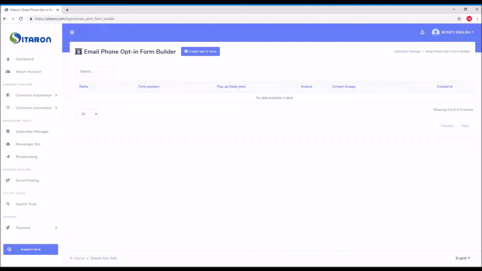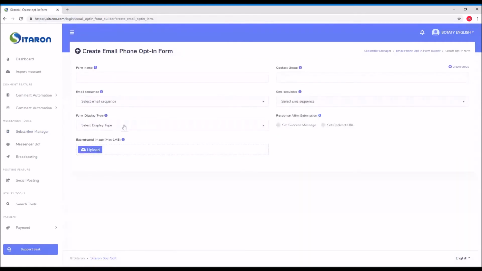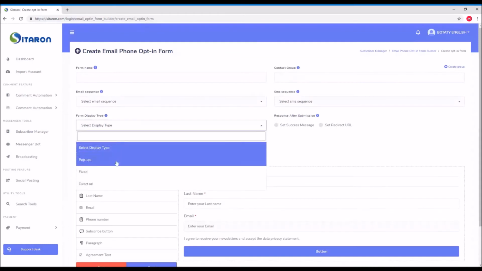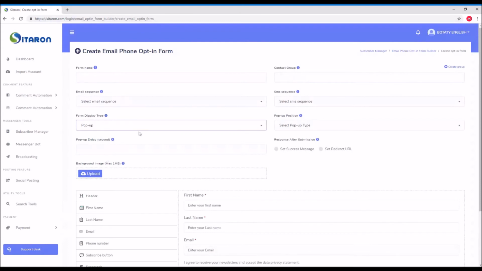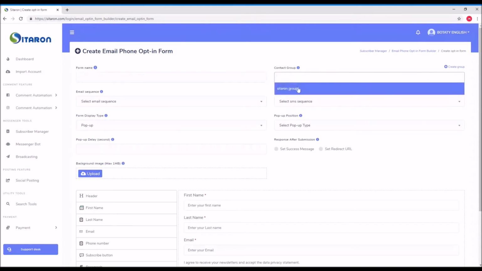In the website, you can embed this form and there can be so many options. Like for example, you can pop up, fix it, direct URL, and pop up is the very awesome option. You can choose the form name, the contact group, if you have a contact group, to just collect this information and put it in this group. If you don't want to put it in this group, you simply create a group and it will create a group.